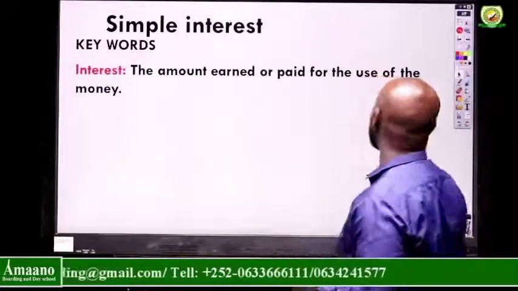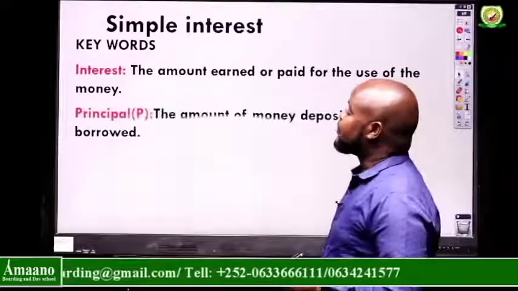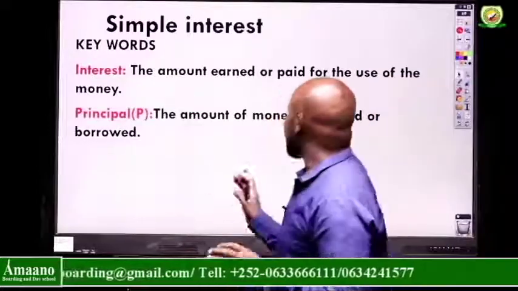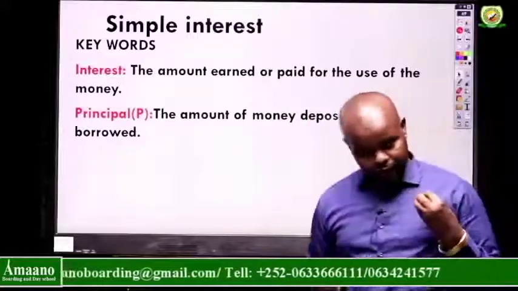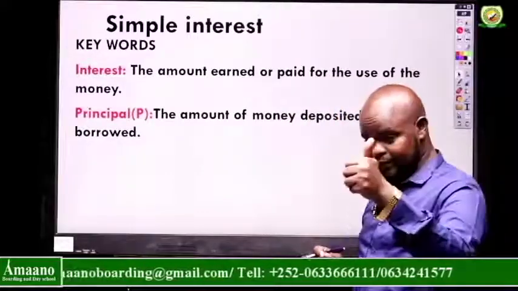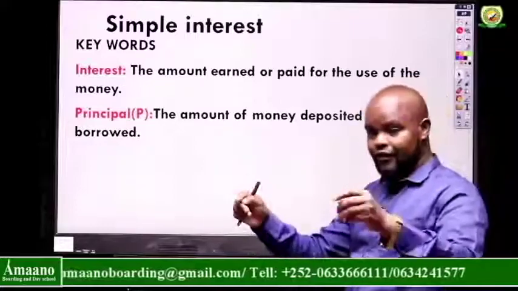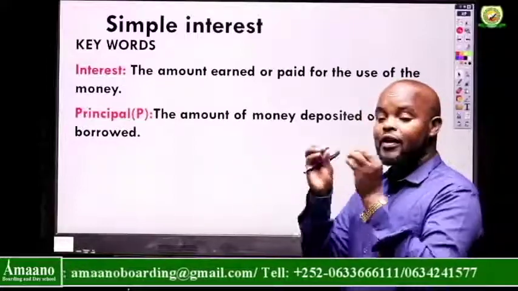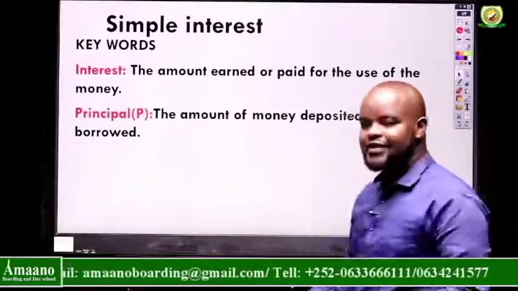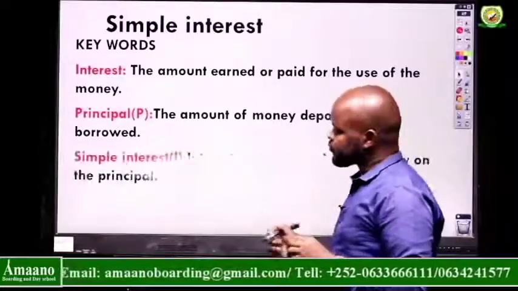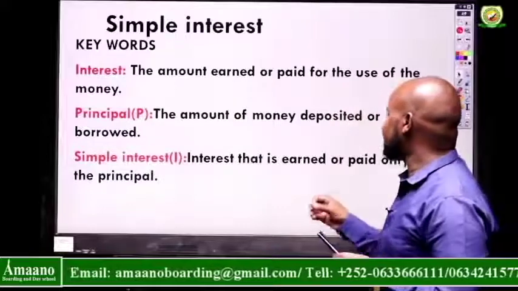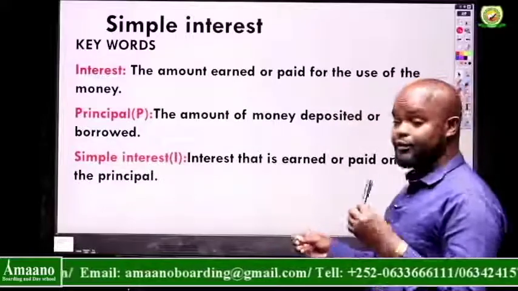That's called interest. Principal is the amount of money deposited or borrowed. For example, if you borrow 5,000 from the bank, that 5,000 is the principal. Or if you deposit, give the bank $5,000, that 5,000 is the principal. Simple interest is interest that is earned or paid only on the principal.